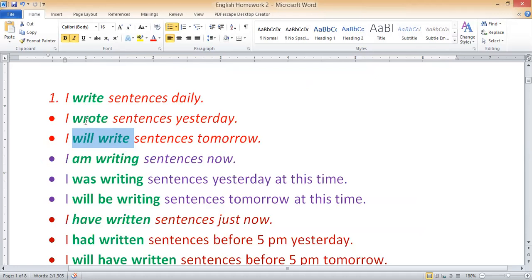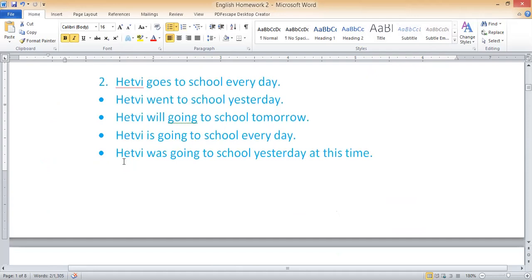For converting it into simple past, we have used V2. But right now we are focusing on the third one, which is simple future. So write will get converted into will write. And goes will be converted into will go, not will going. Clear? Hetvi goes to school every day. Hetvi will go to school tomorrow.